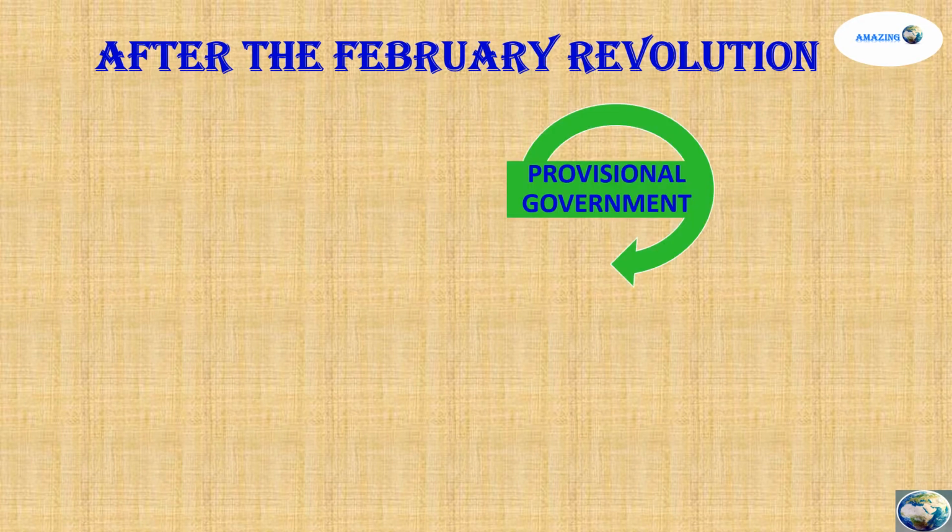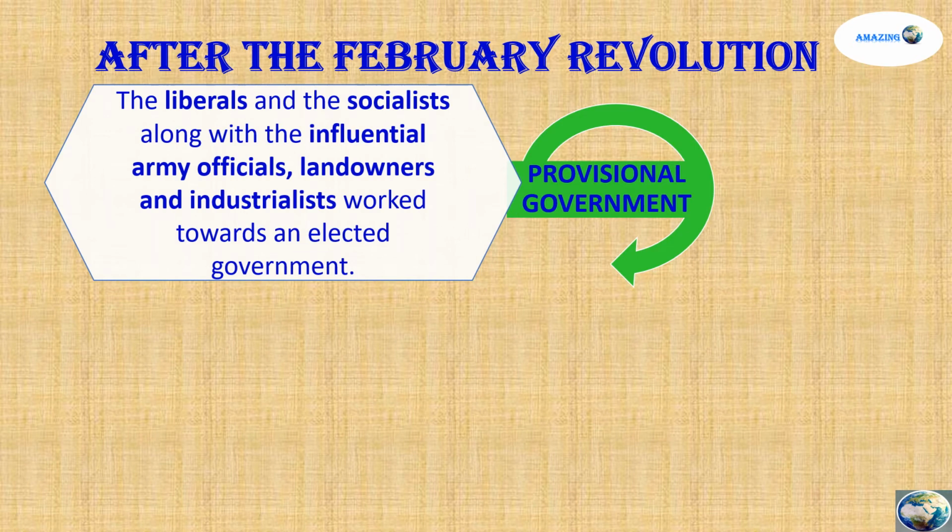We know that after the February Revolution, a provisional government was formed. But who formed this government? It consisted of the liberals, the socialists, the army officials, landowners, and industrialists. So again, you see, it was the cream of society that formed the government and elected a government.